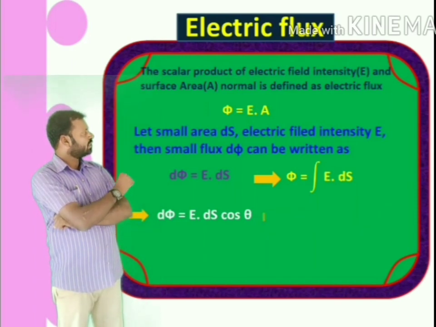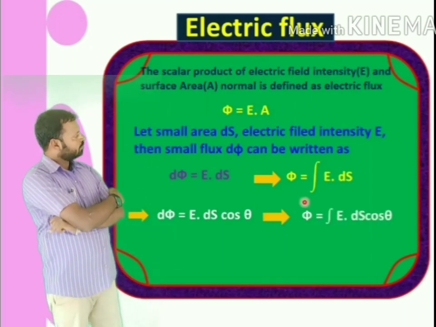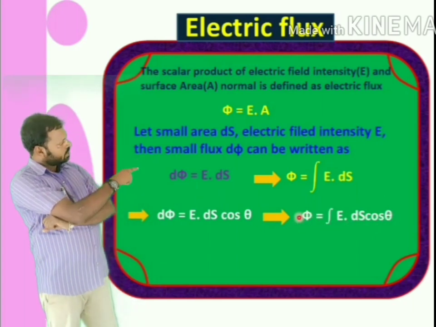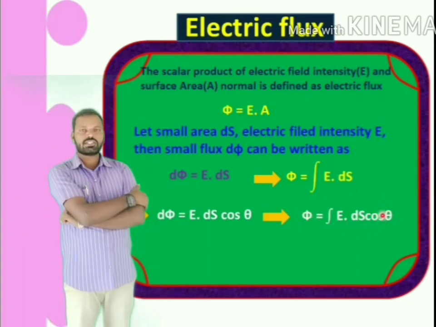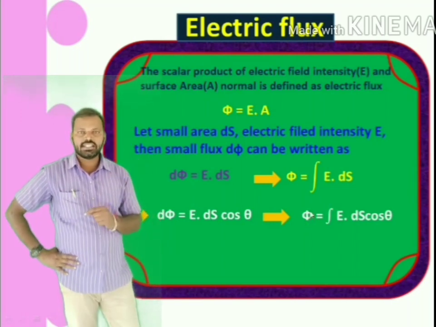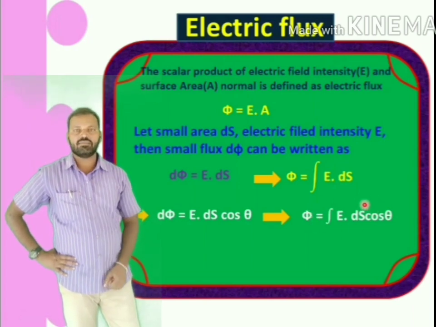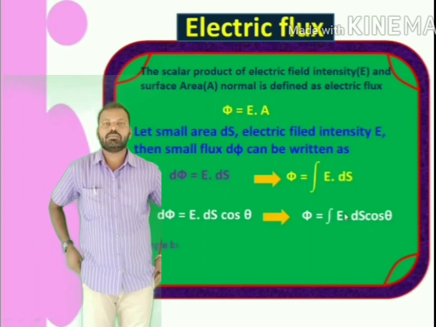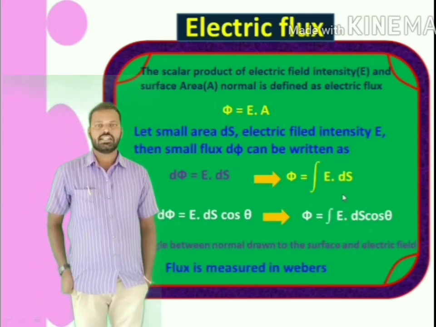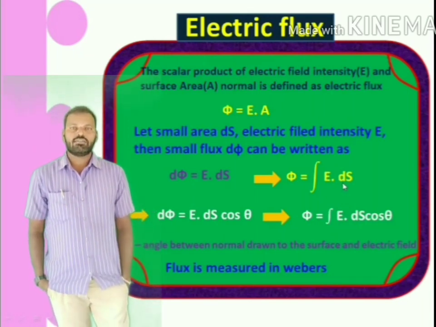To get total electric flux, I have to integrate both sides. Integration of d phi is equal to integration of E ds cos theta. Then I get phi is equal to integral of E ds cos theta. Here theta is the angle between electric field intensity and surface normal. Electric flux is measured in units of Webers.